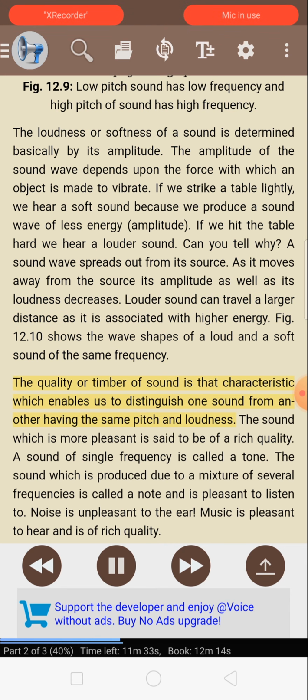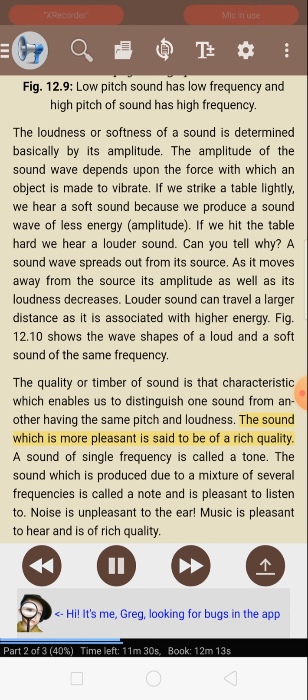The quality or timbre of sound is the characteristic which enables us to distinguish one sound from another having the same pitch and loudness. The sound which is more pleasant is said to be of a rich quality. A sound of single frequency is called a tone. The sound which is produced due to a mixture of several frequencies is called a note and is pleasant to listen to. Noise is unpleasant to the ear. Music is pleasant to hear and is of rich quality.